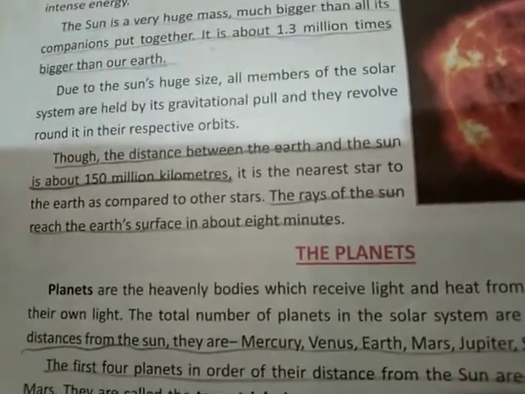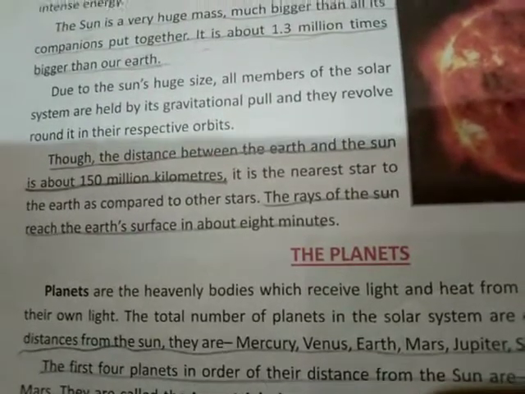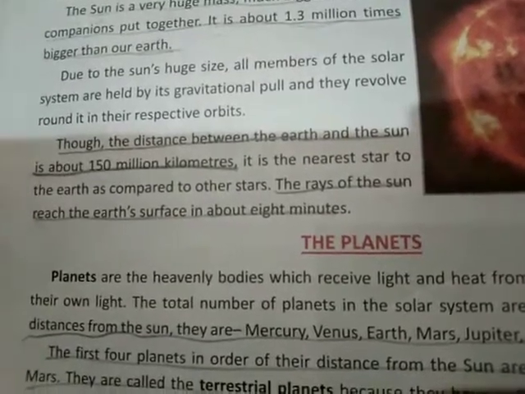The rays of the sun reach the earth's surface in about 8 minutes. So the sun's rays take 8 minutes to reach the earth's surface.